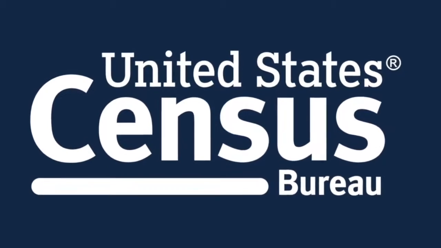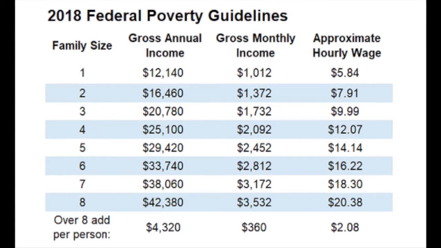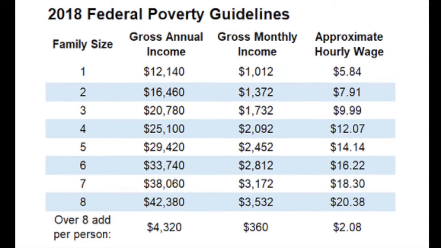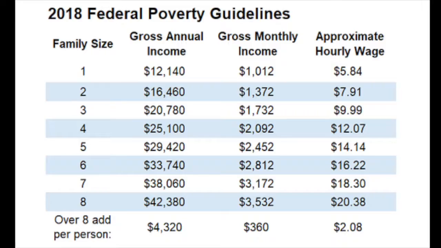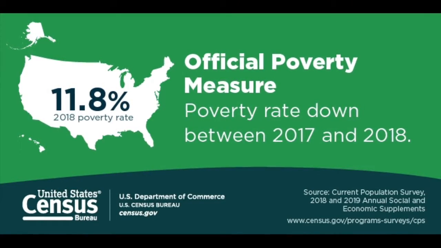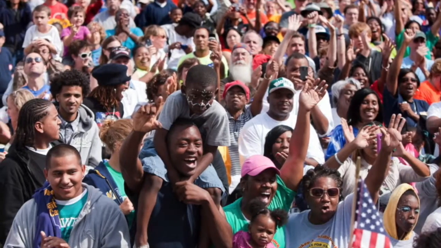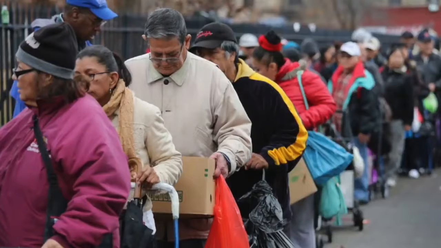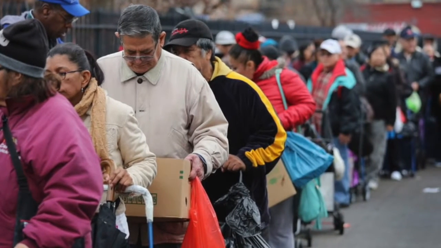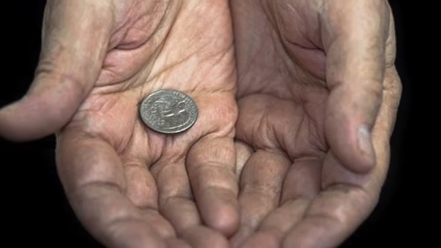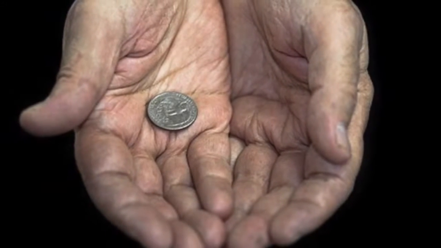According to the U.S. Census Bureau, in 2018, 38.1 million people fell below the poverty threshold set by the official poverty measure, the OPM. The U.S. Census Bureau breaks down this number into different characteristics such as race, age, gender, and education attainment in order to illustrate the breadth of those impoverished. However, these numbers may be leaving out some people who should be considered impoverished.